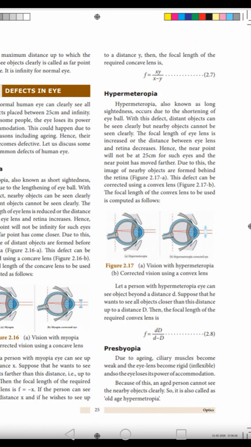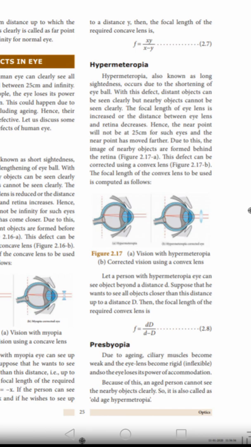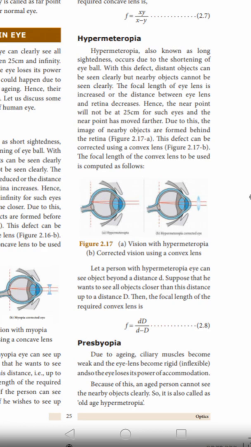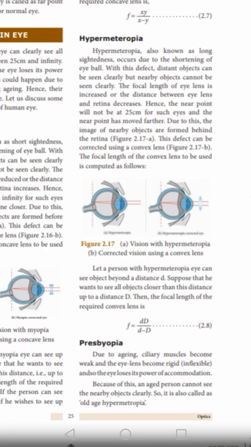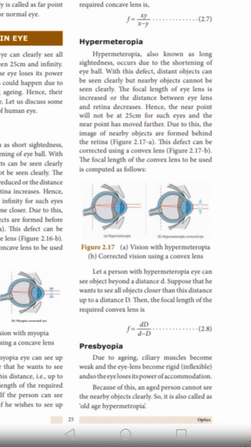Presbyopia means that due to aging, the ciliary muscles become weak and the eye lens becomes rigid. The eye lens is a flexible one, and this flexible lens changes into an inflexible one. So the eye loses its power of accommodation. This is called presbyopia. Because of this, aged persons cannot see nearby objects clearly, so it is called old age hypermetropia.